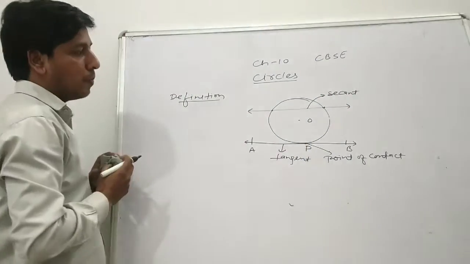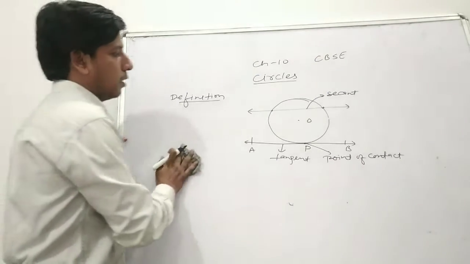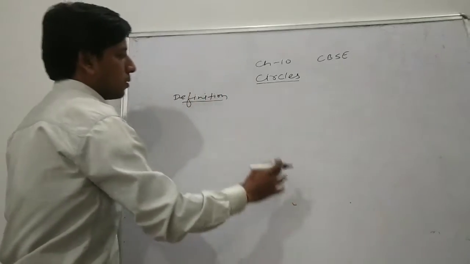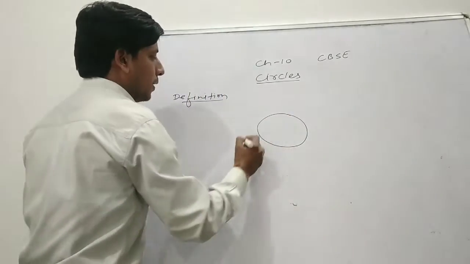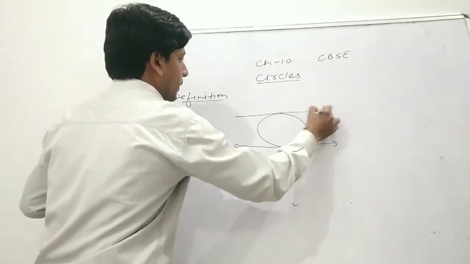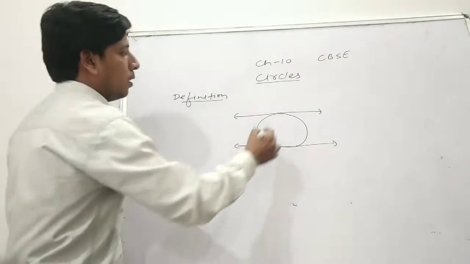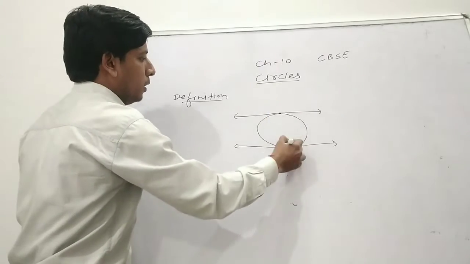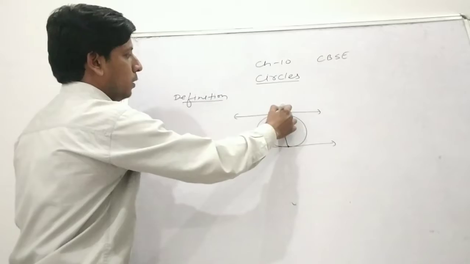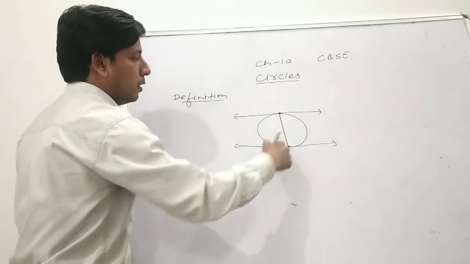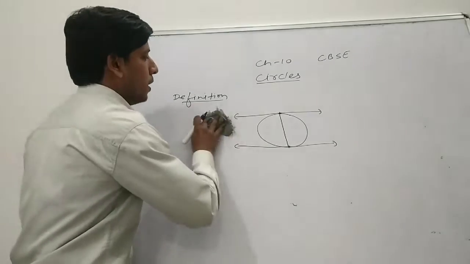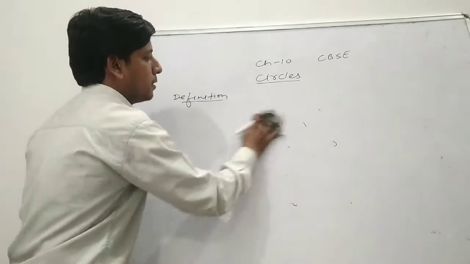If we talk about how many parallel tangents we can draw in a circle, look here: we can draw only two parallel tangents in a circle, and these two parallel tangents will be at the endpoints of the diameter of the circle. Then both tangents will be parallel to each other.